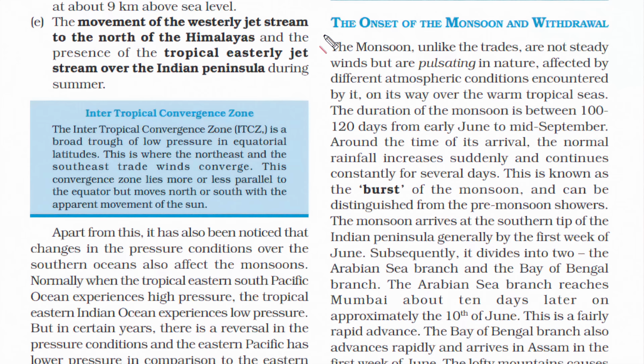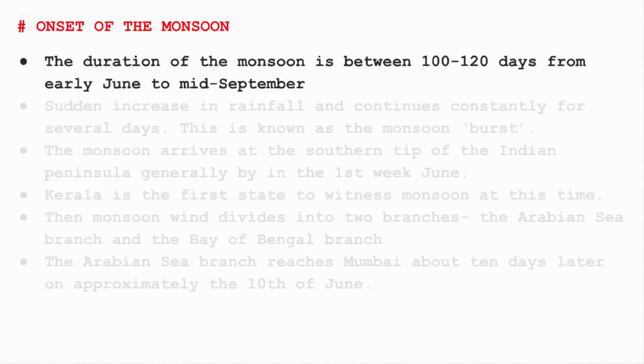So now we'll read about the onset of the monsoon, meaning we will see the mechanism behind the arrival of monsoon. I have made my own little note, so I will be reading from that. Those who wish to read from the book, please pause and read. So the duration of monsoon in India is between 100 to 120 days. That is 4 months to be exact, and it starts from June to mid-September.